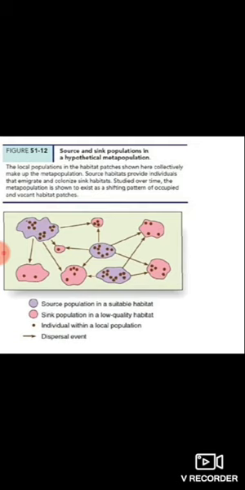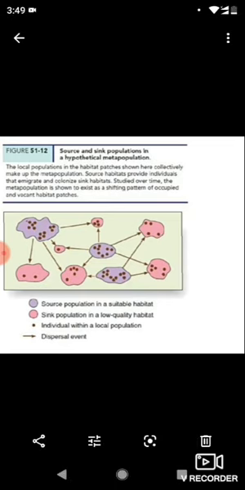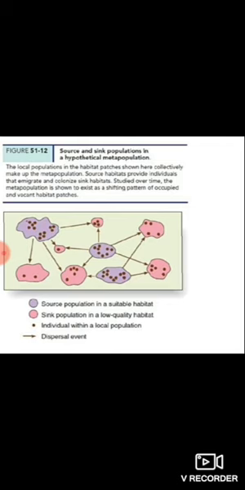And so this is the meaning of dispersal. Dispersal means, when the sink population is facing some extinction, the individuals are shifting to the other populations.